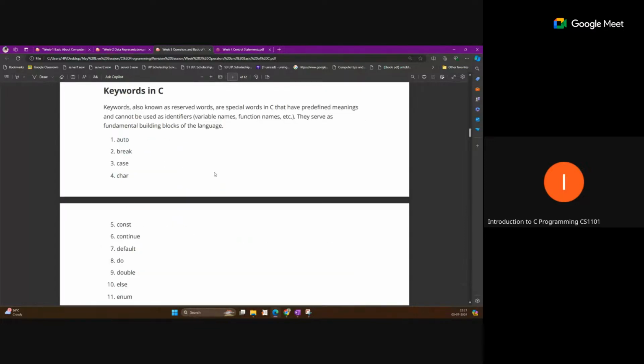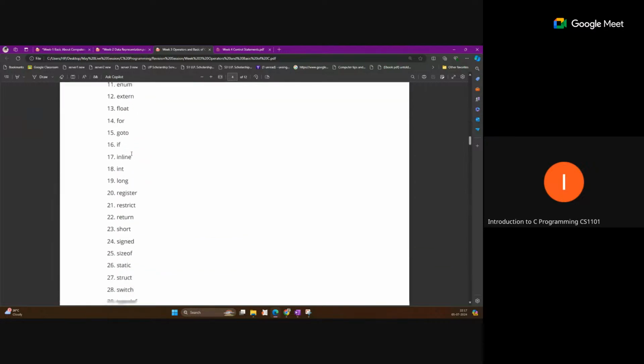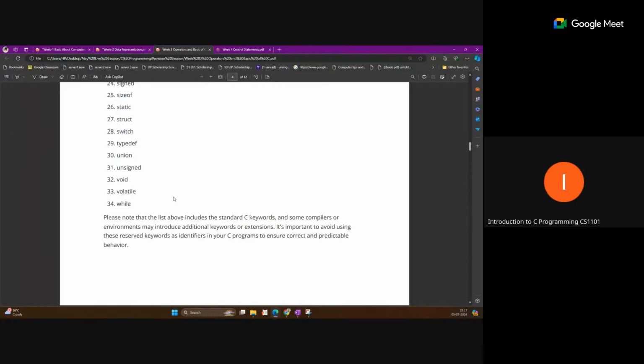Keywords in C: the first important thing is the keyword, a word which is used by the programming language. So that word you cannot use as a variable name. Some words are used by the programming language and have some meaning in the program. Like you write the for loop. That for is defined in the language. That is called a keyword. Many keywords are given here. Maybe many of you have not used them yet, but later you will. All these words which are already defined by the language are called keywords.